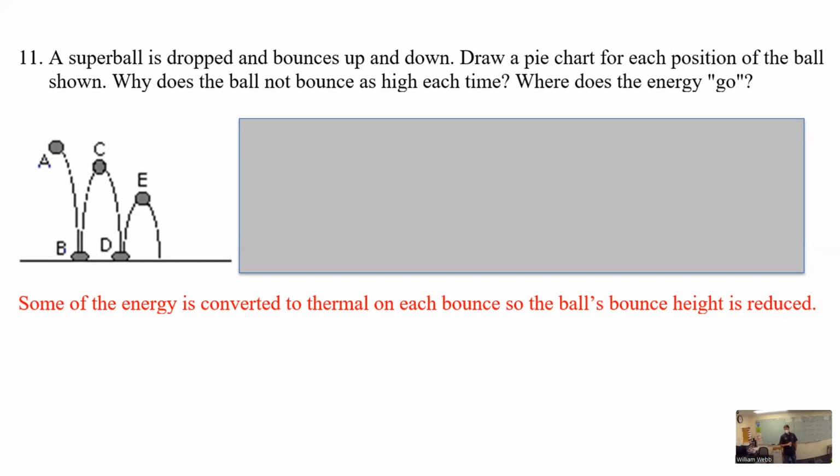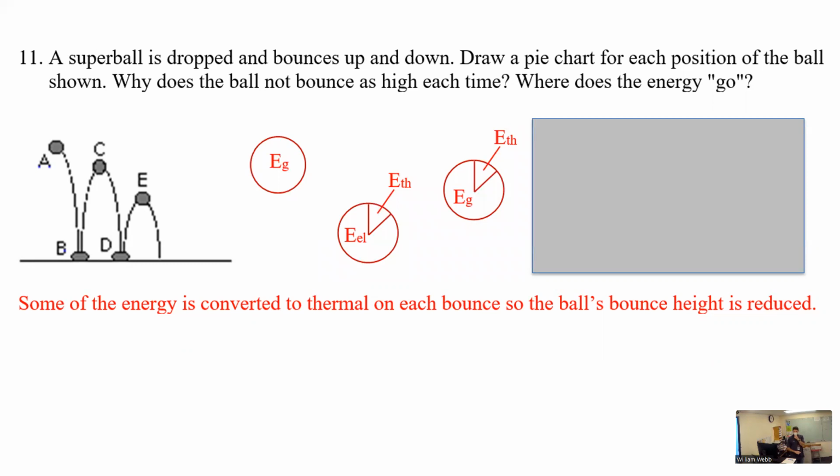Tyler, what do you think about C? Would this be more gravitational? Potential gravitational? Yeah, it's going to be gravitational, but if we think about the pie as like 100 joules, just to make it like 100%. So if it's 100 joules at A, that gravitational potential at C has to be less, right? But we can't make the pie smaller. It still has to be 100%. So what's the less? The dissipated. So whatever was dissipated at B when it hit the ground, it's still gone. It's like that piece of pie got eaten. So it's still gone at position C.